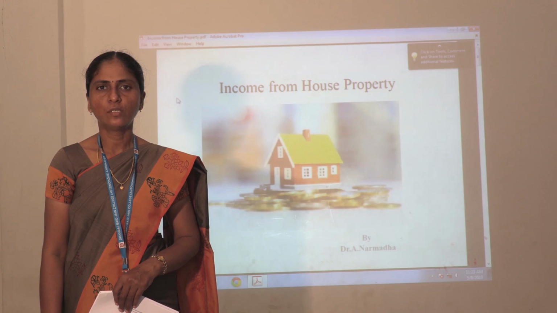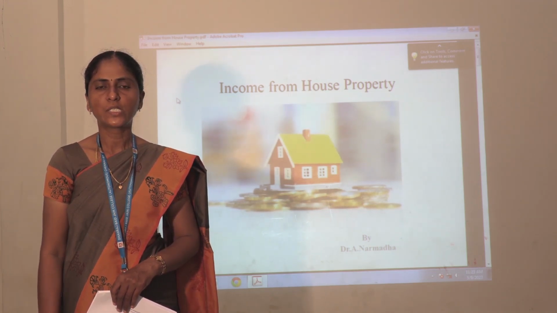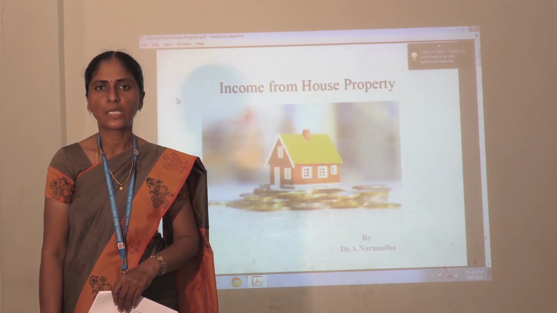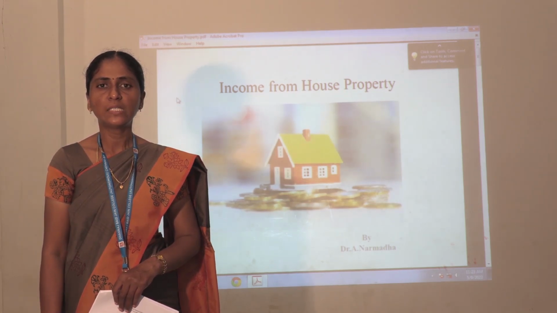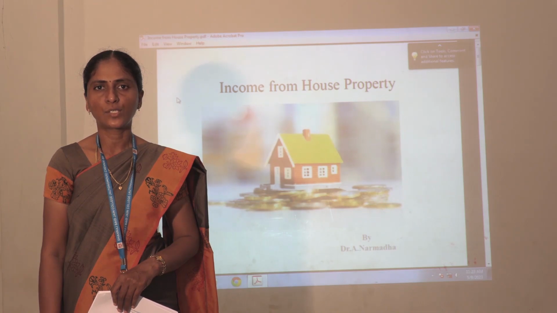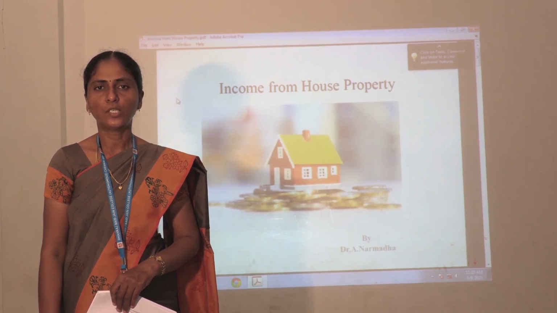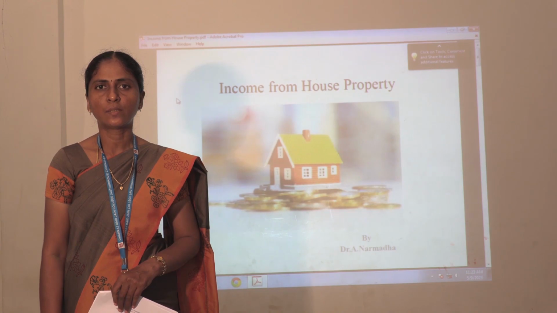Before going to the session, I'll just explain what is meant by house property income. Income which is derived from the house, that is income from house property. When this income comes under taxation, first they need to satisfy three conditions.